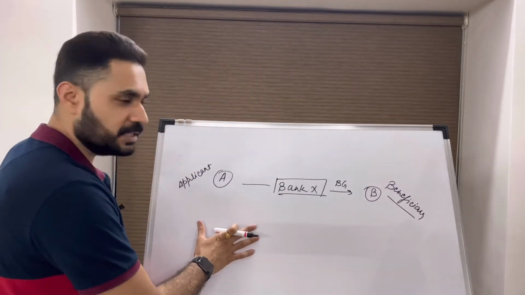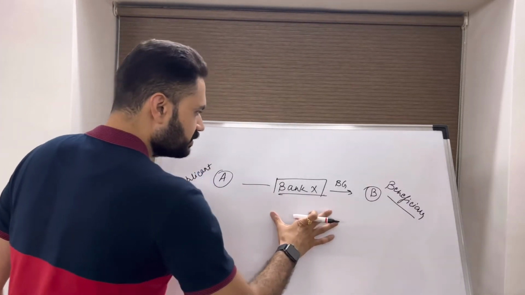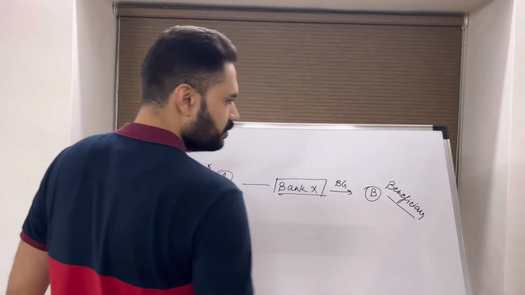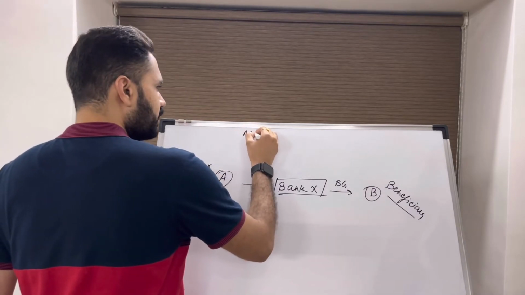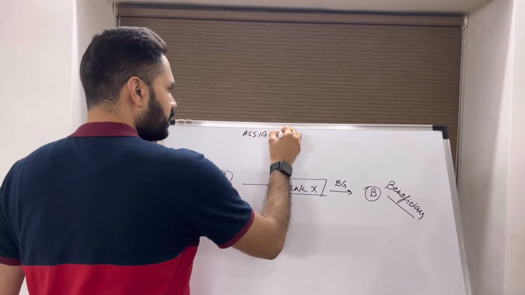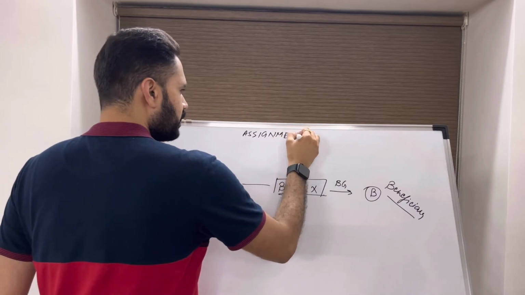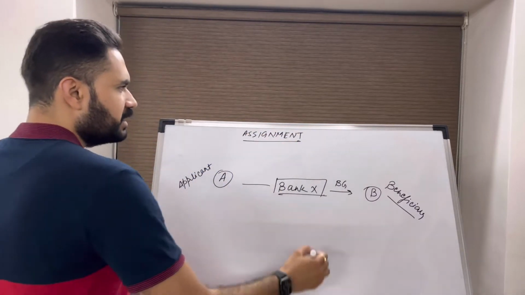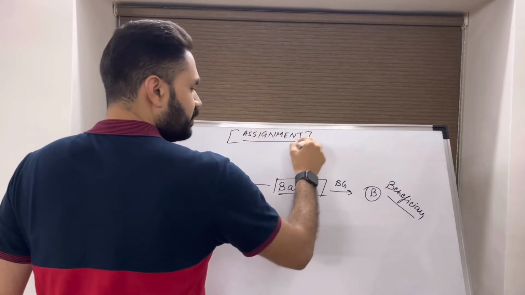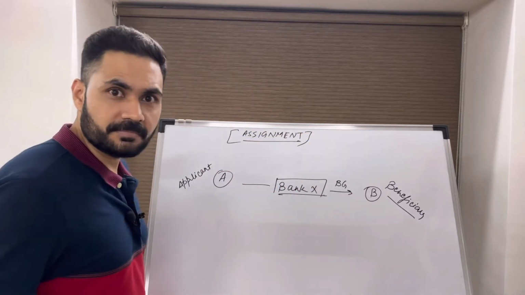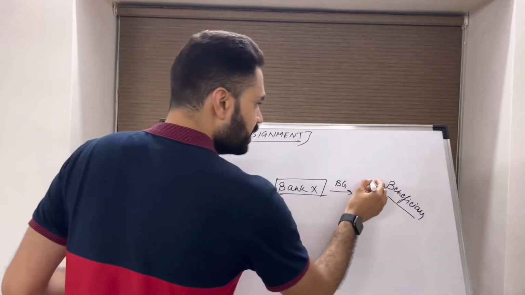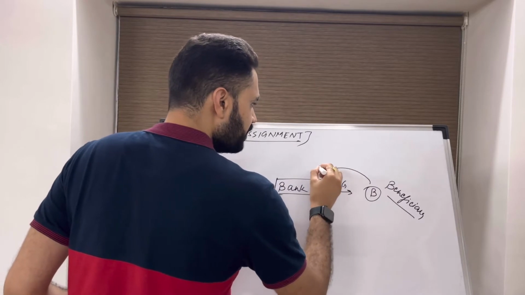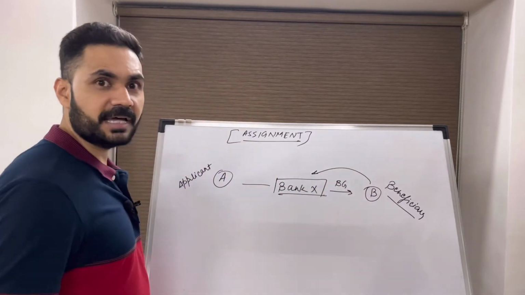So let's get started. We have the case over here. Applicant gives the request to bank X, BG is issued to beneficiary. Now first let's look at assignment. Basically when we use the word assignment, we mean assignment of proceeds. What are proceeds? Proceeds is basically the amount which the beneficiary gets when a claim is lodged under the guarantee.